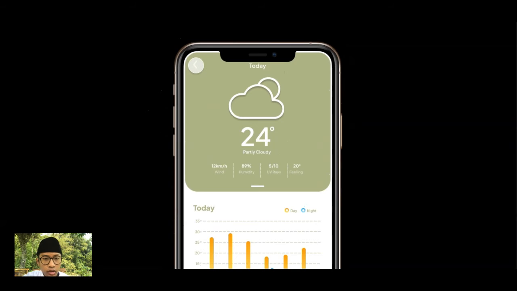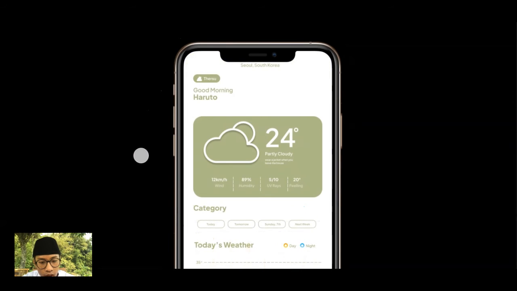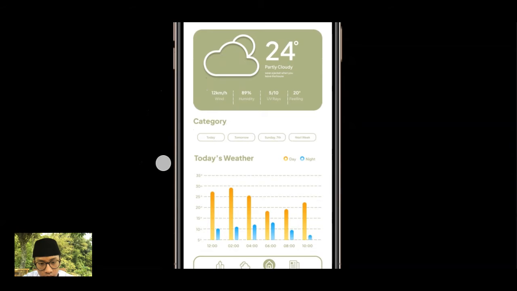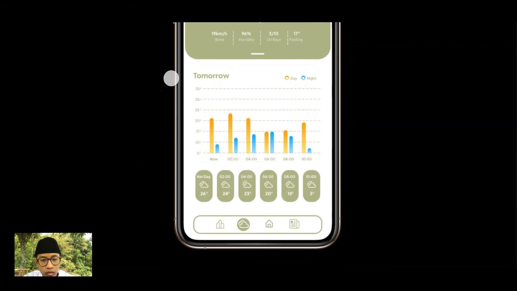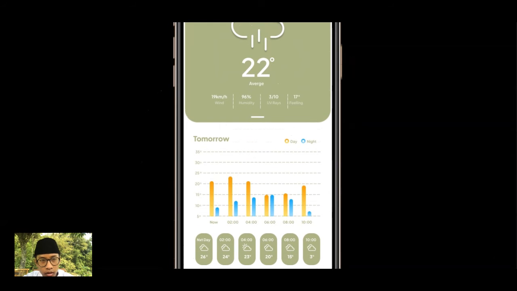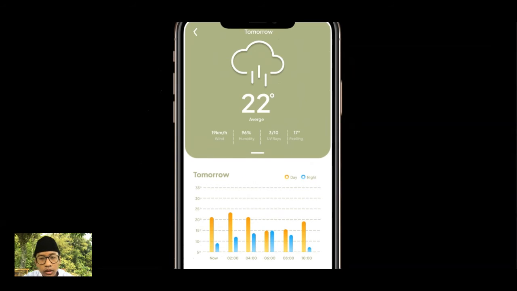Okay, I will go back again. After that, it is the same as today, and I will click tomorrow. The function of tomorrow is to know about the weather in the future, or tomorrow. Okay, tomorrow the weather will be 22 Celsius.